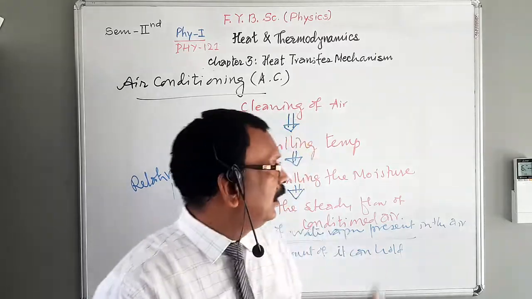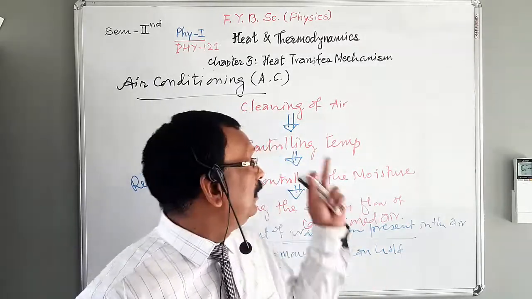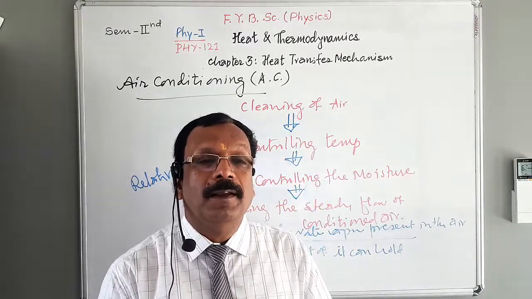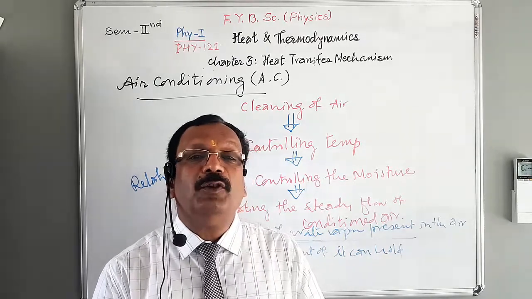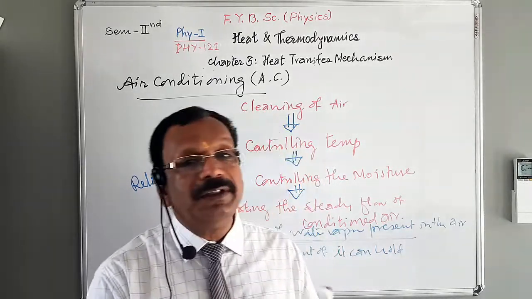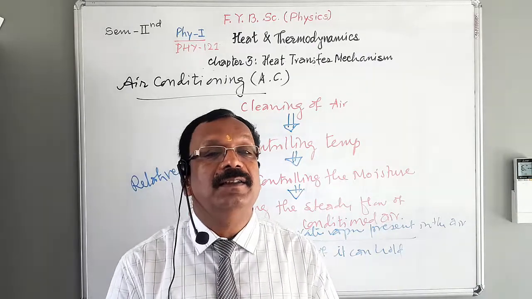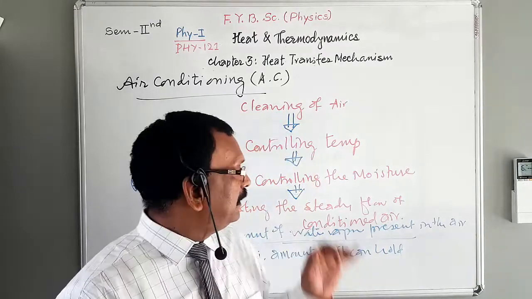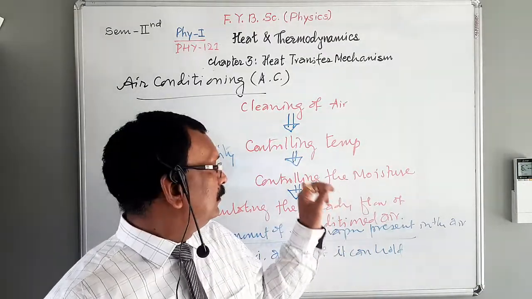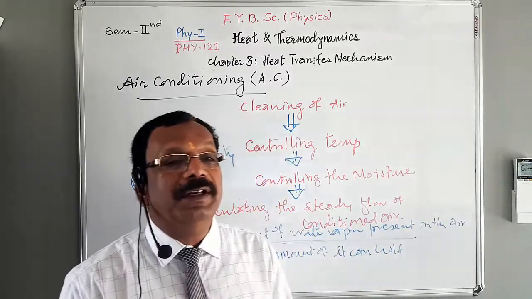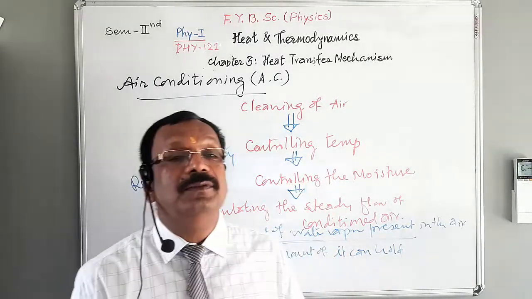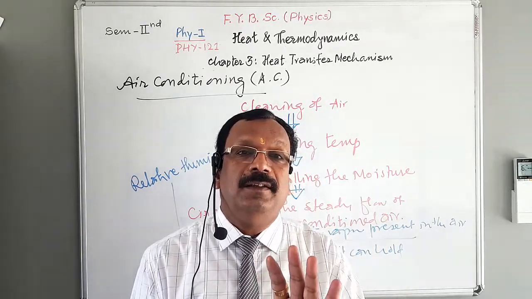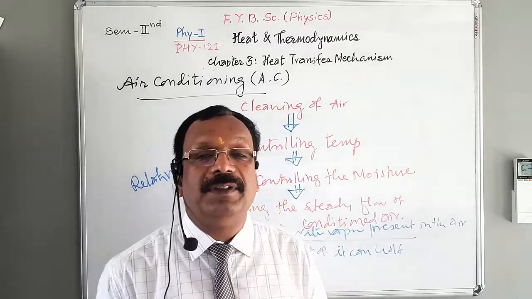So, I told you that controlling the moisture is a very important stage in order to achieve the principle of AC. And I told you that the relative humidity is mainly responsible for human comfort as well as proper functioning of certain process. And controlling the relative humidity is achieved by passing the humid air over the coils, where the coils are filled with chemical refrigerant.